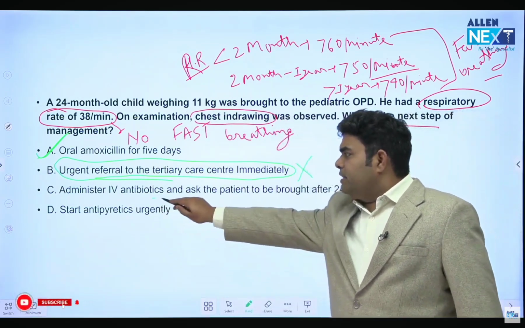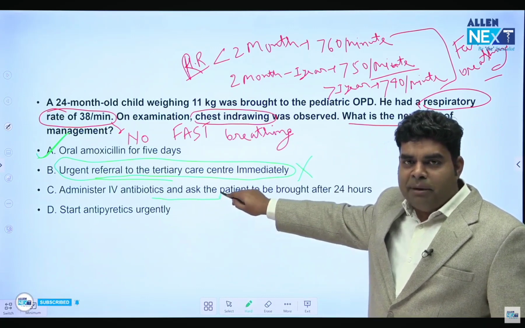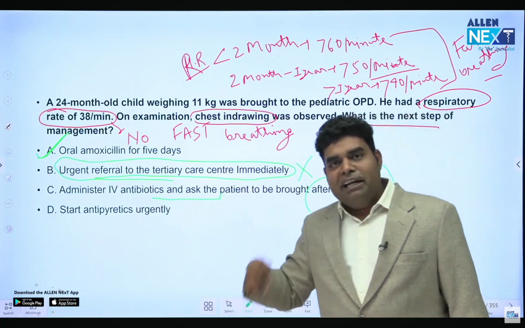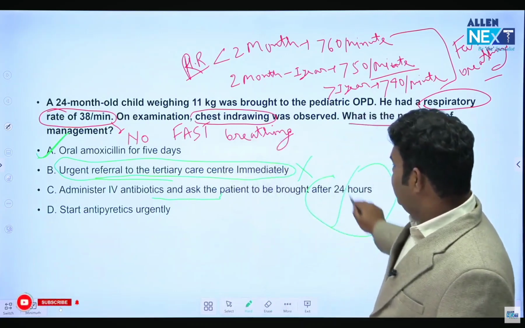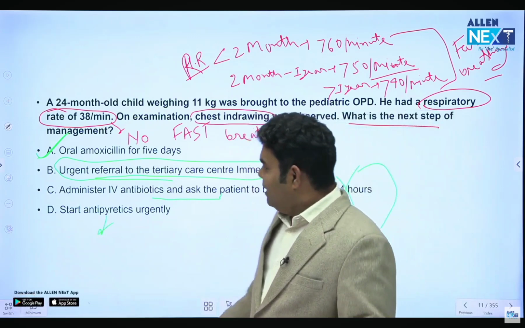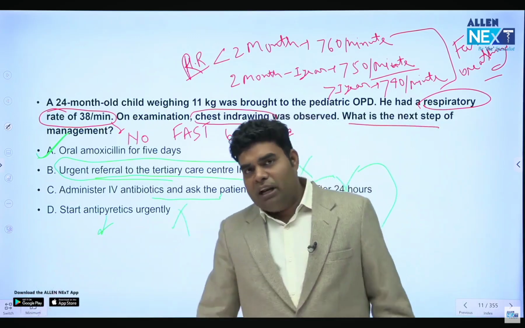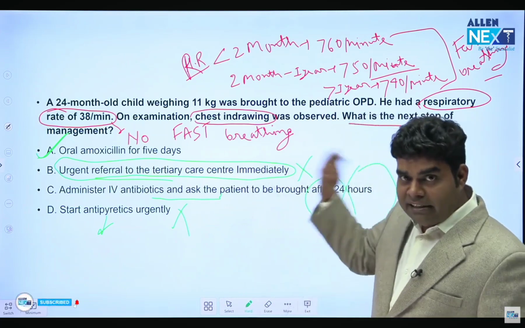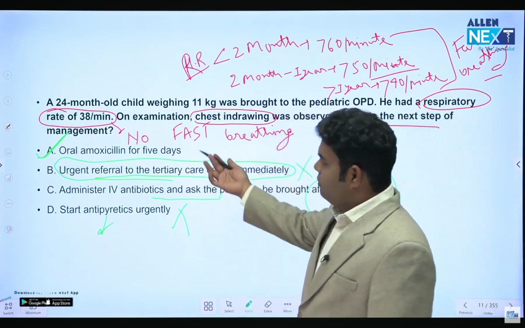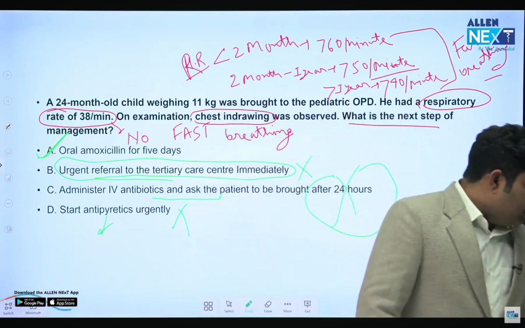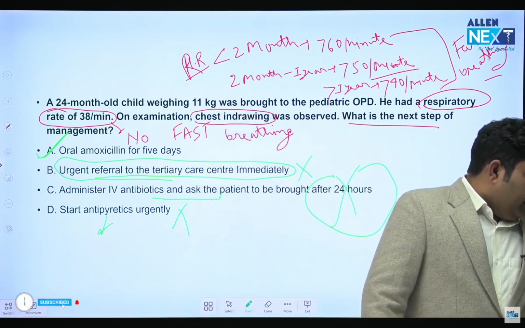If we are giving IV antibiotics like gentamicin and penicillin, we do not ask the child to come back after 24 hours. After giving IV antibiotic, we refer to a higher center. So anyway, logically, option C is wrong. And antipyretics means paracetamol and all. If there is some problem, starting paracetamol urgently is not of much use. The main role is of antibiotics if there is severe pneumonia, okay? Or if pneumonia, amoxicillin. So the correct answer is A. I hope you can manage and remember this part. This is very important.